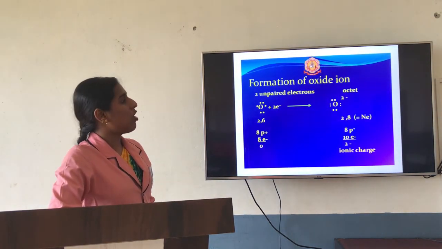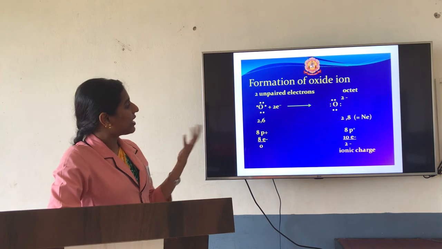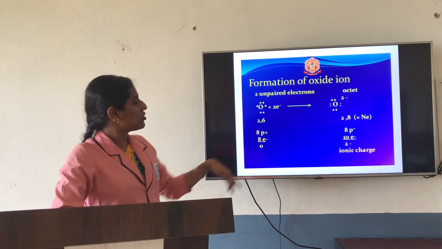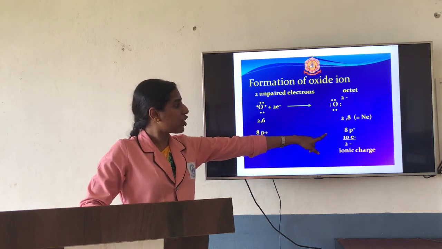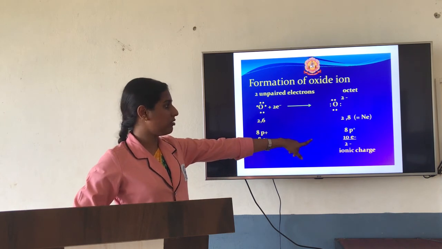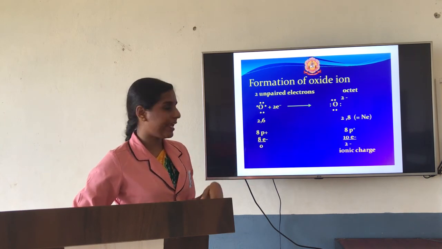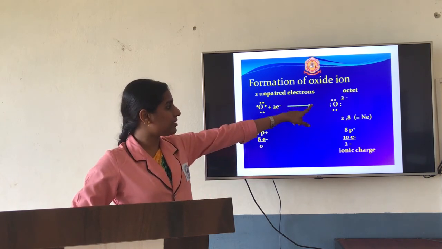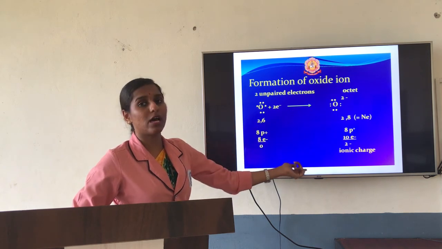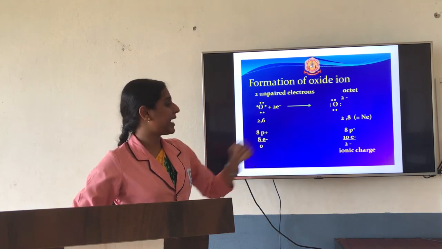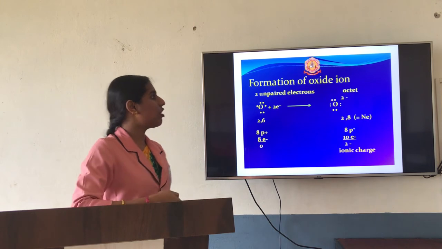So in the same way, oxygen gains 2 electrons. If you compare the number of electrons as well as protons, it has gained 2 extra electrons so that it gets a minus 2 charge. The number of electrons is more so that it gets a negative charge. So this is regarding your oxygen.